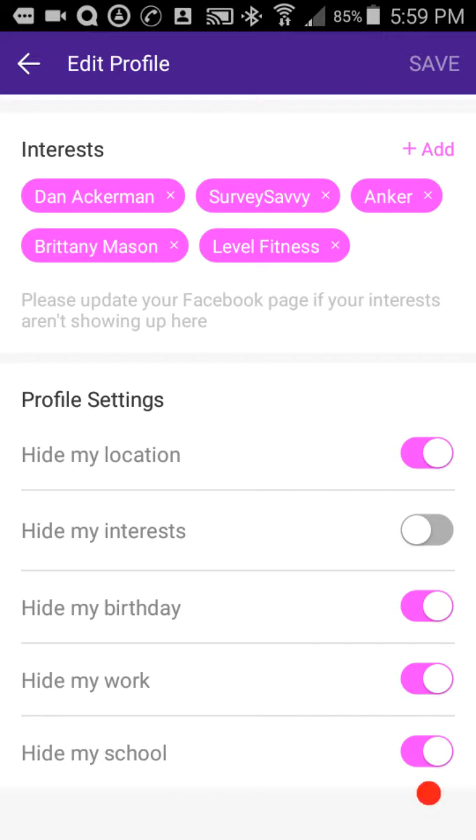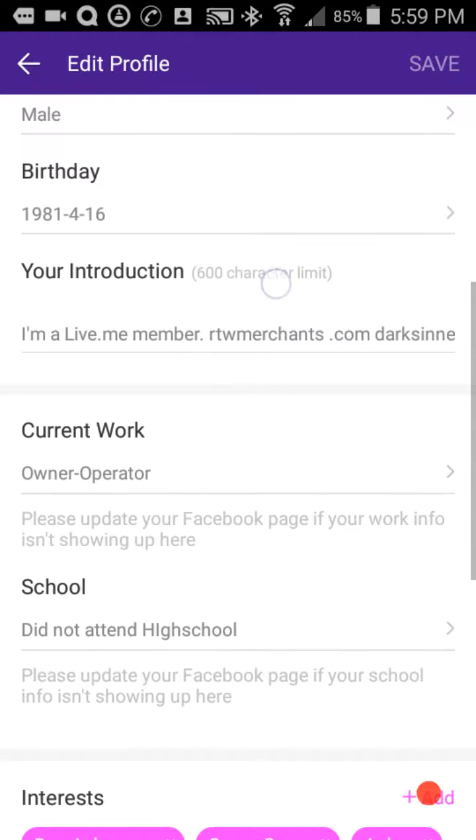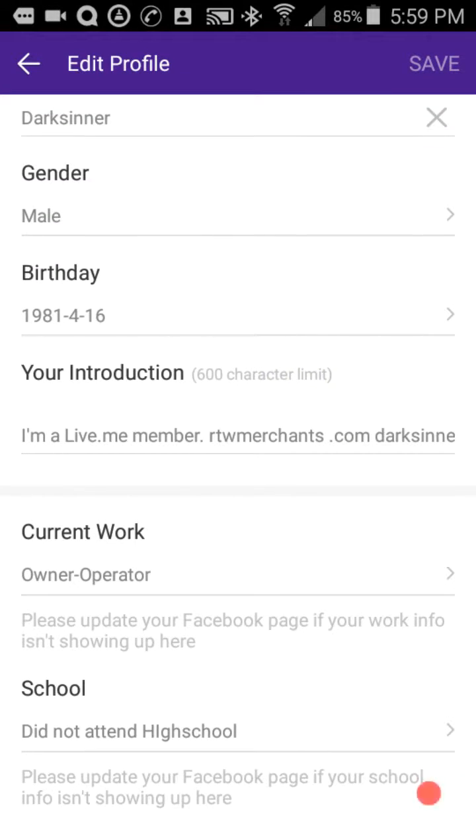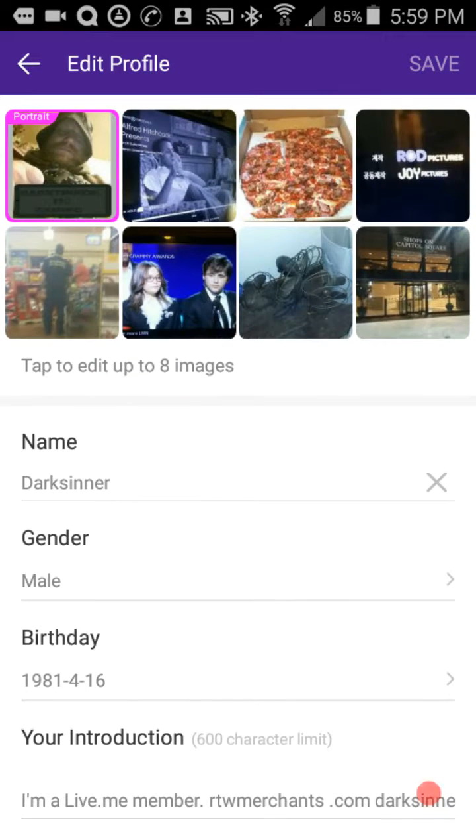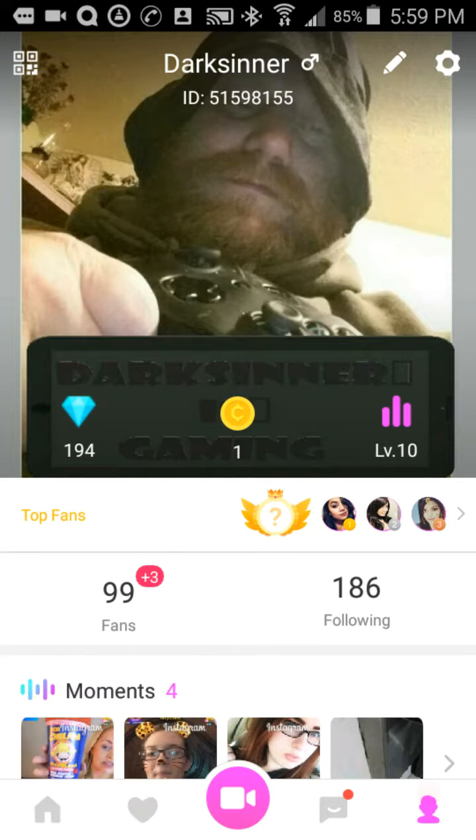You can say hide my location but not hide my interests. Hide my birthday, hide my work, hide my school. Just want to show everybody my interests, and that'll show the interests. It'll also show your introduction, but it won't show anything else. You go ahead and click save in the upper right hand corner there, and it should save your profile. Then you'll get your picture on the front page here.